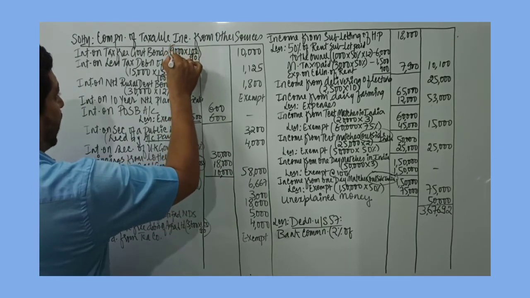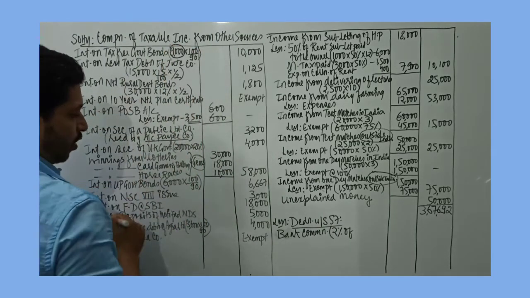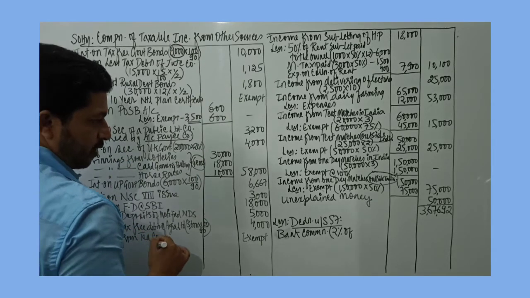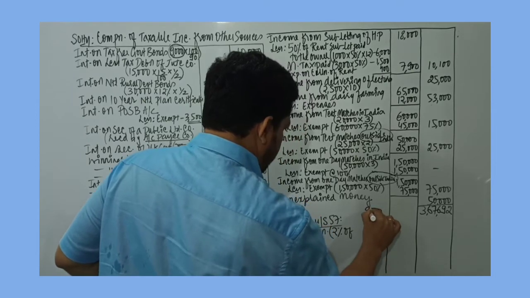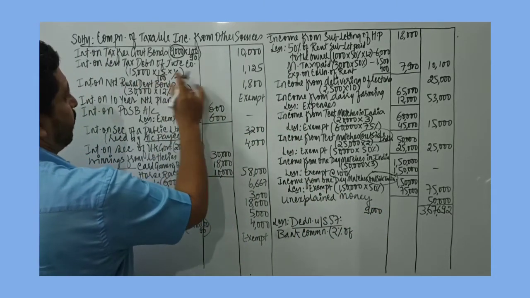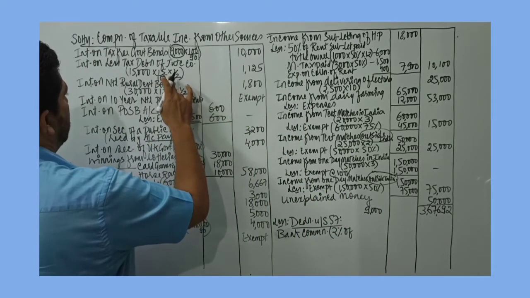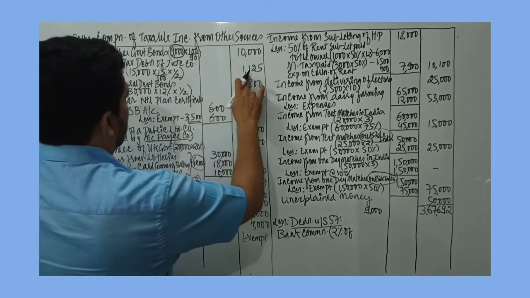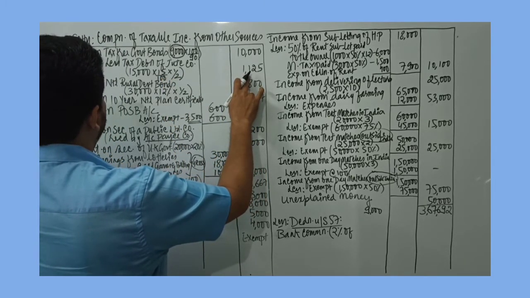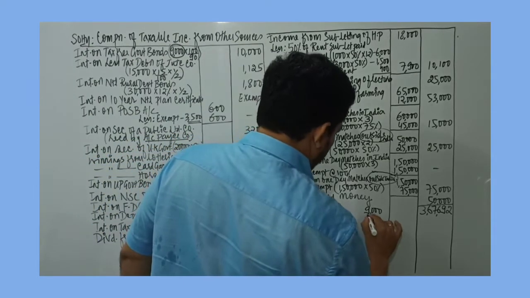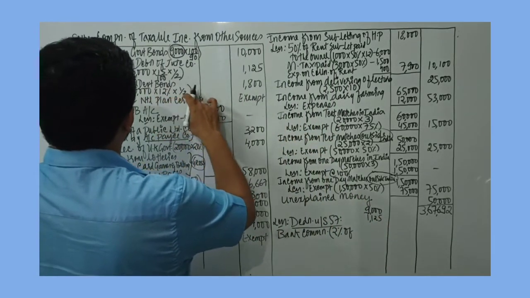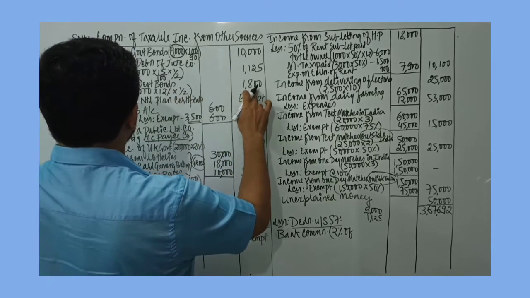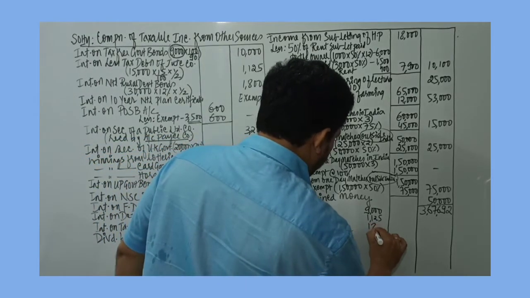So I need to add up these numbers. I will just make a note here, then I'll erase it. 9,000, this is net amount. Then we have 1,125, that is taxable. Then we have interest, this is also 1,800 national rural bonds, so 1,800.